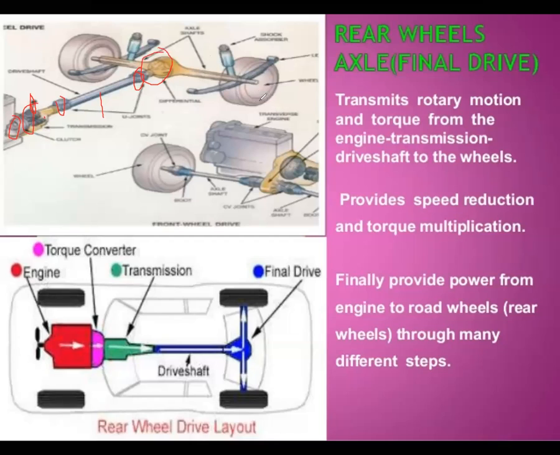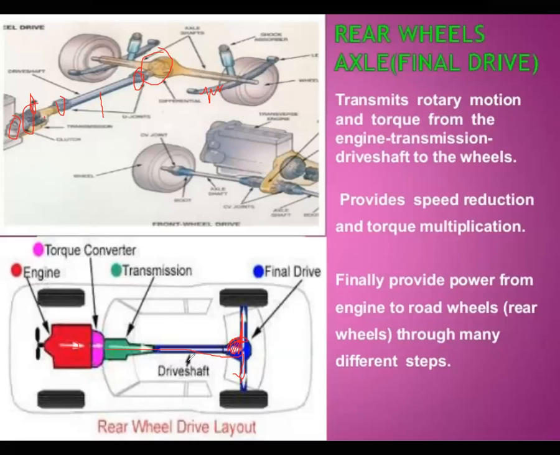Right, the propeller shaft. These are the springs that absorb the shocks. Here you can see arrow marks from the engine and flywheel to the gearbox, gearbox to propeller shaft, to the axle. Here bevel gears are used to change the direction of power.